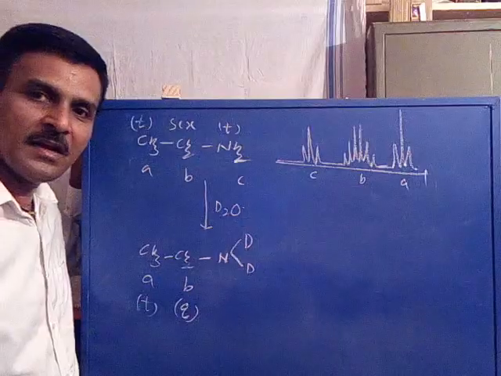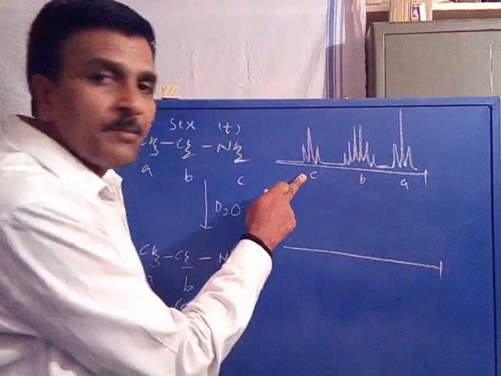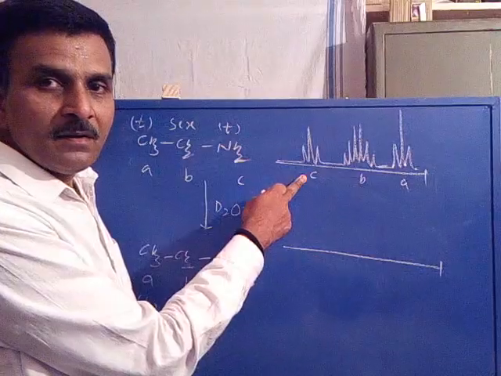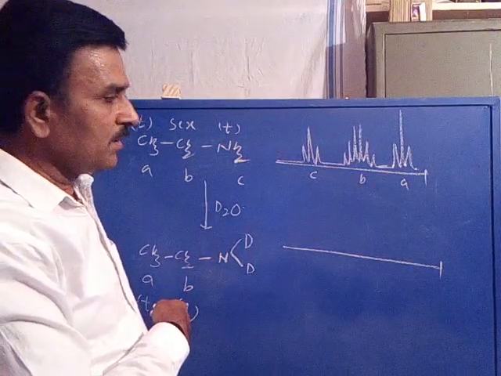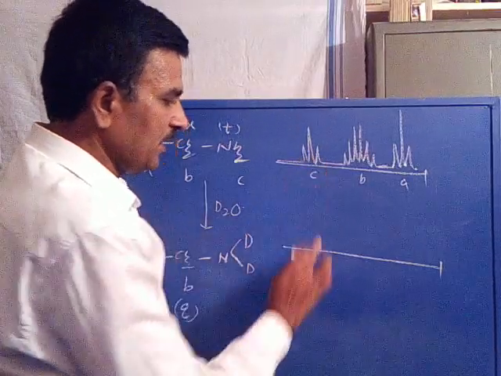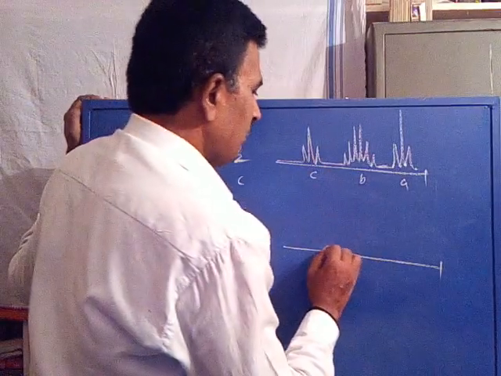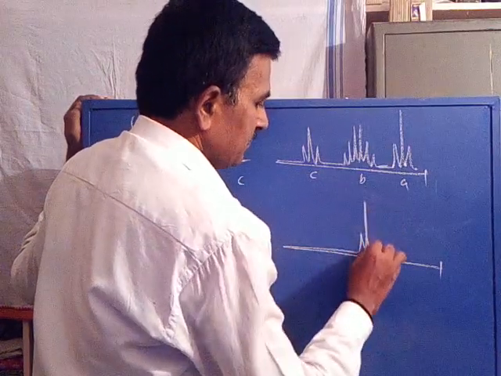The multiplicity gets reduced, so you see the C proton signal is disappeared, as the final product has no protons on nitrogen. So the C proton signal is disappeared, and the B proton signal appears as a quartet.